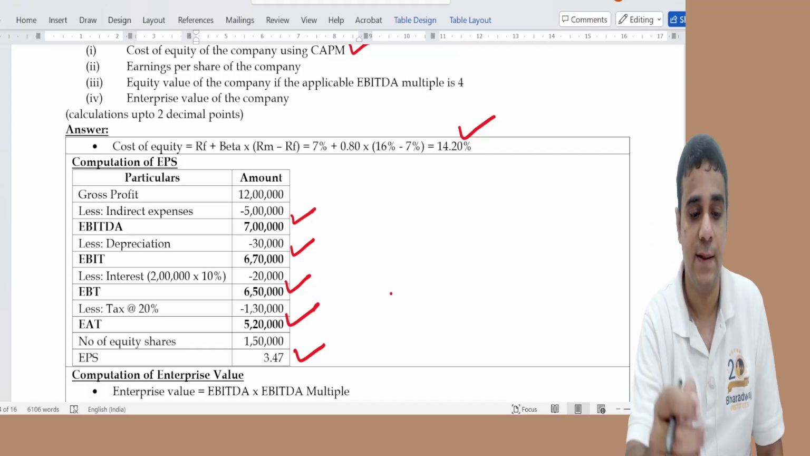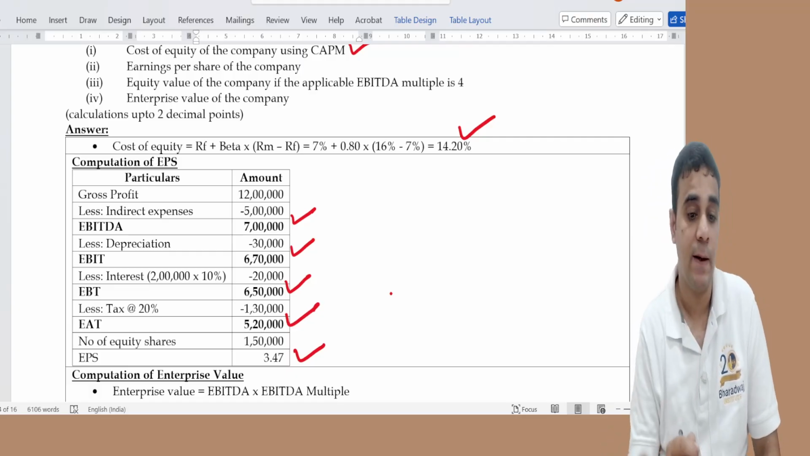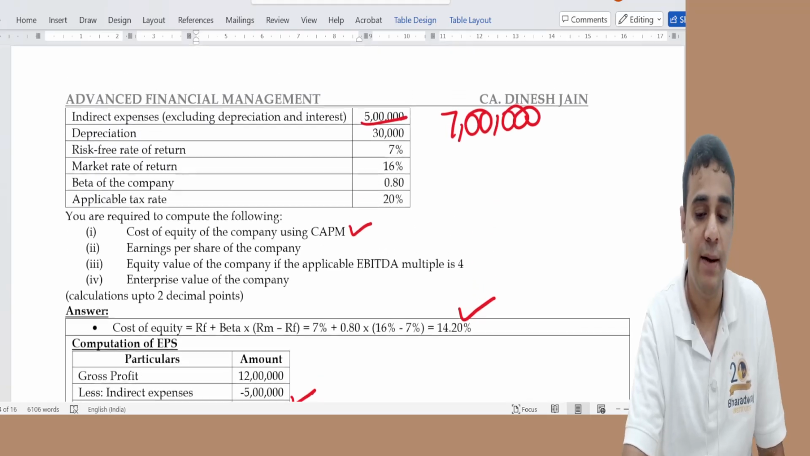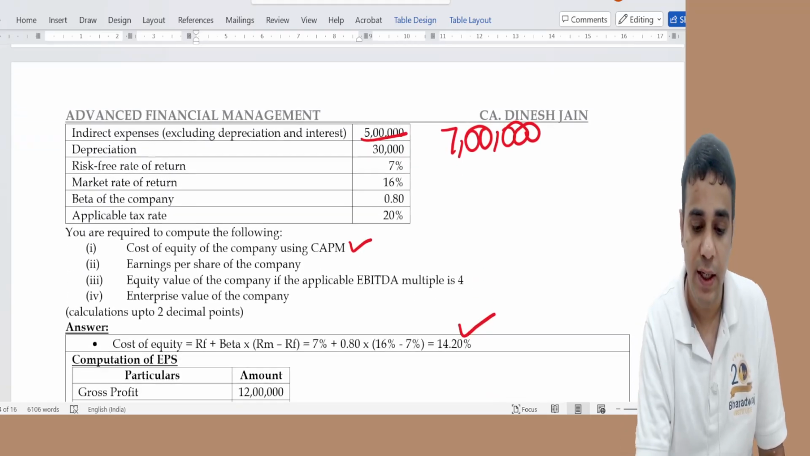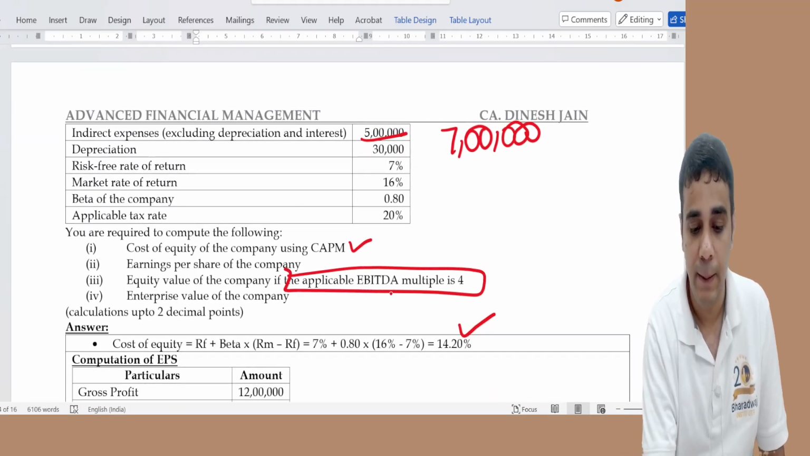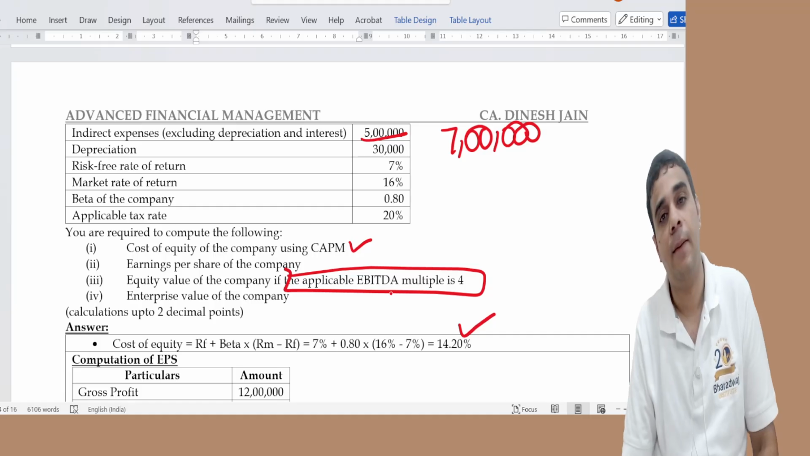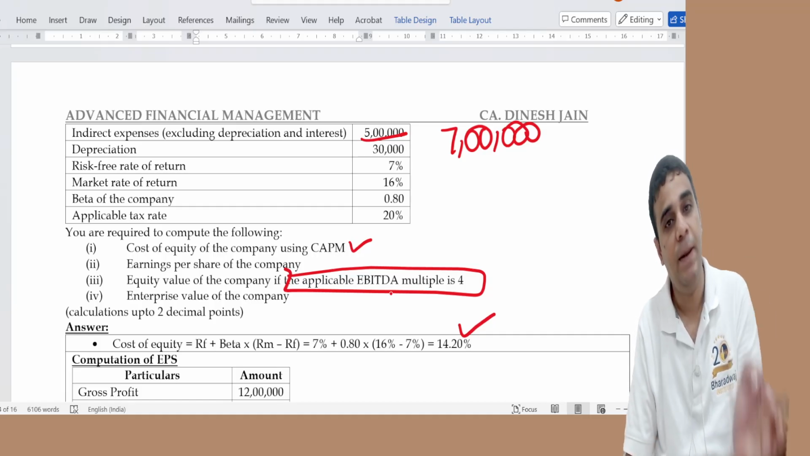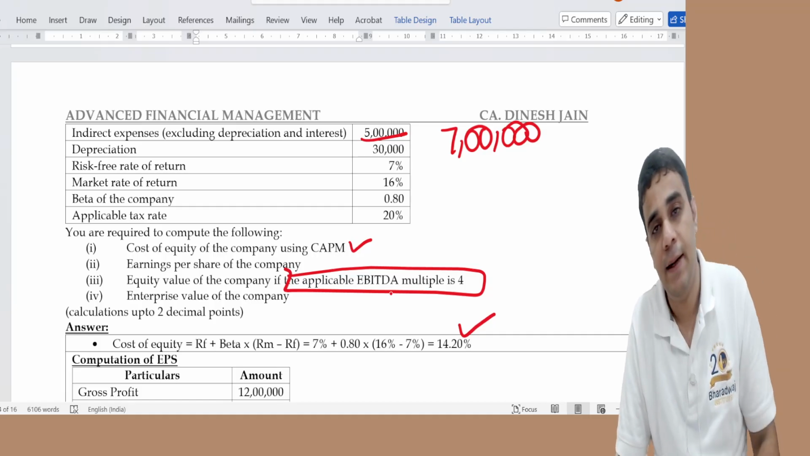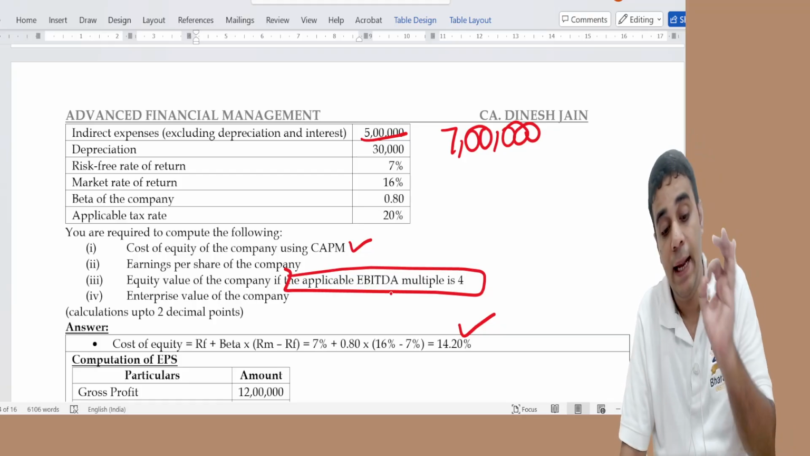Part 3 will answer in some time. First, you have to do enterprise value. What is enterprise value? It's EBITDA into the EV to EBITDA multiple. Applicable EBITDA multiple is 4, means EBITDA into the EBITDA multiple will give you enterprise value.